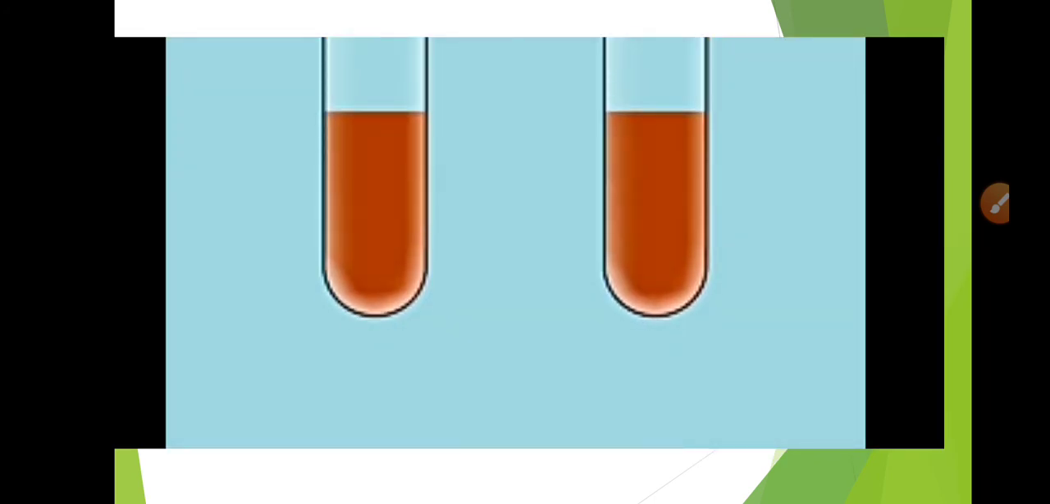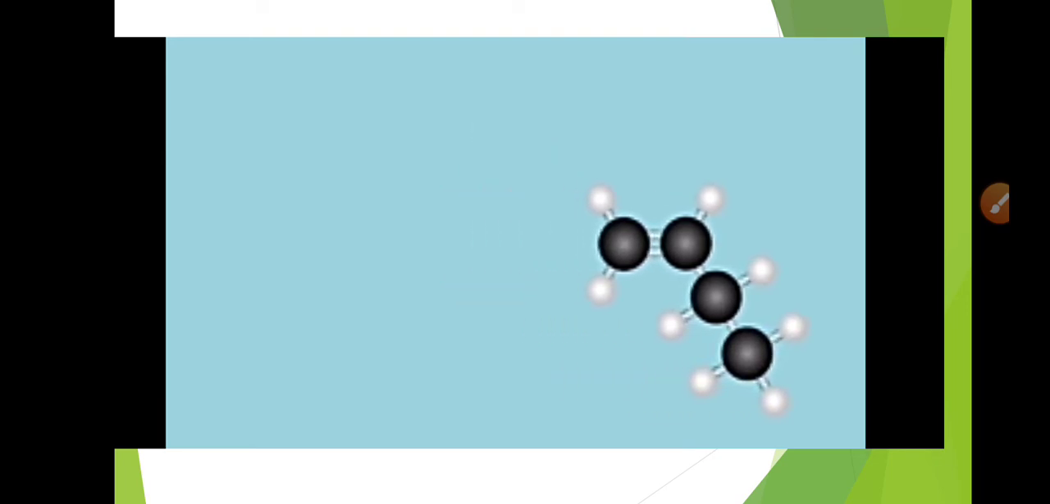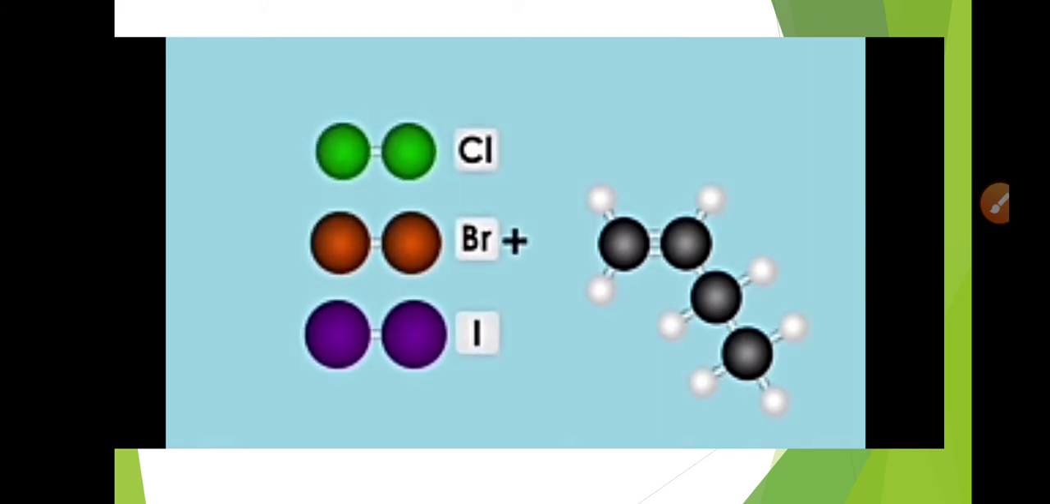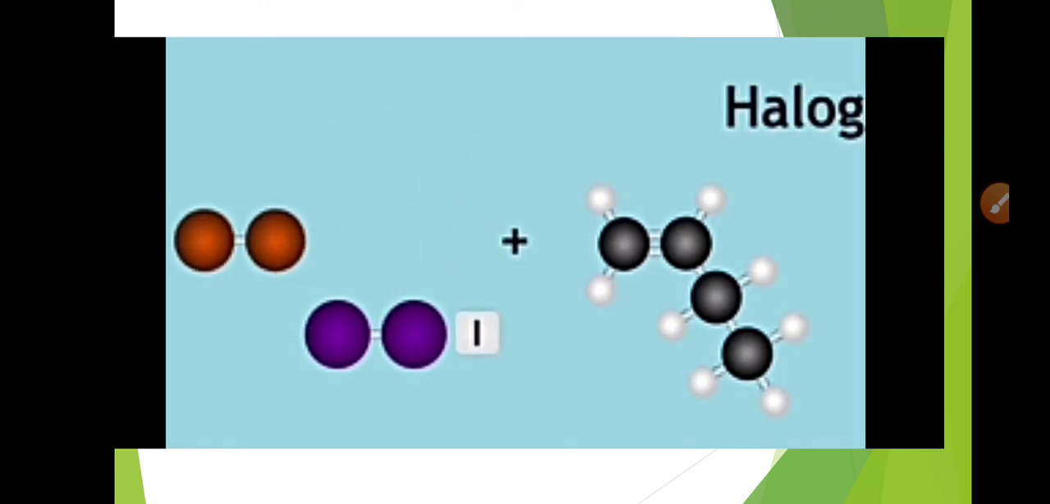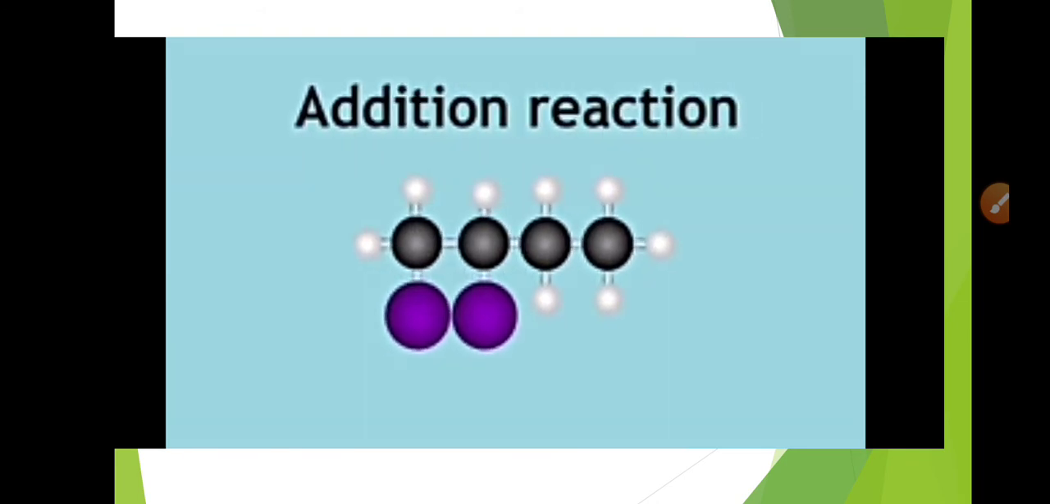We can carry out the halogenation reactions by using the different halogens: fluorine, chlorine, bromine, iodine. Here we are showing the different structural formulas of different alkenes, and after the reaction with halogens, a halogenation reaction will take place, and this is a type of addition reaction.